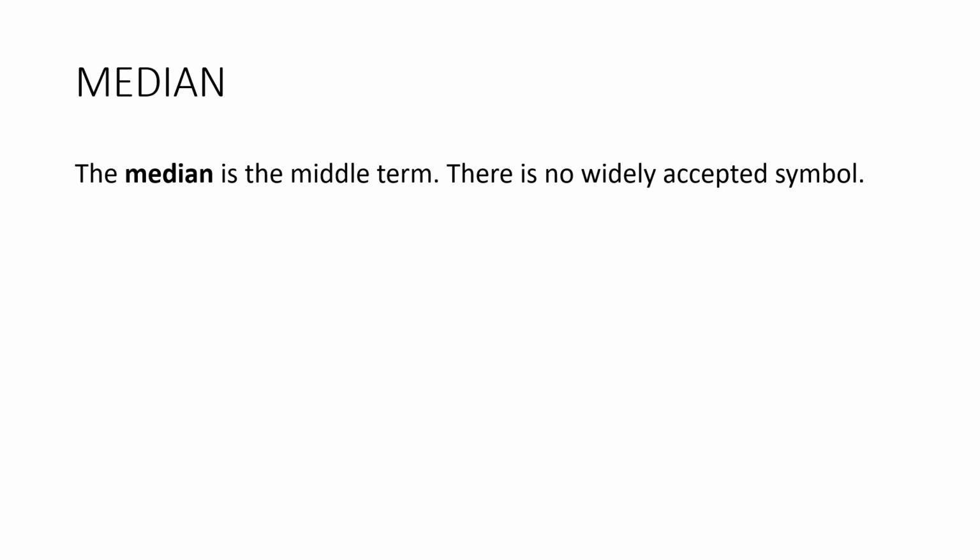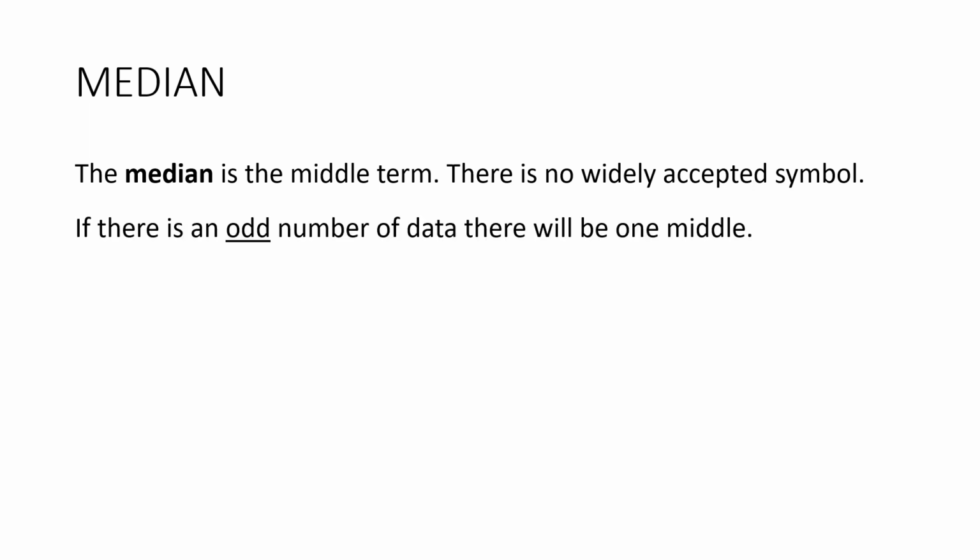The median is the middle term, and there's no widely accepted symbol. Now, if there's an odd number of data, there's going to be one middle. So we line up our data in order, and we cross off from each side until we're left with one middle. So that's the median.